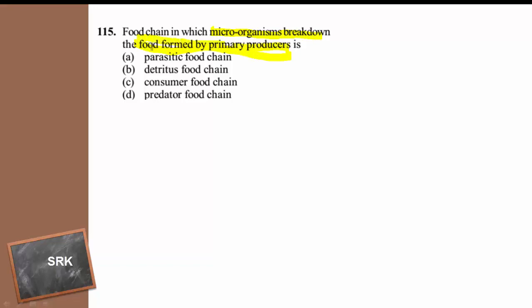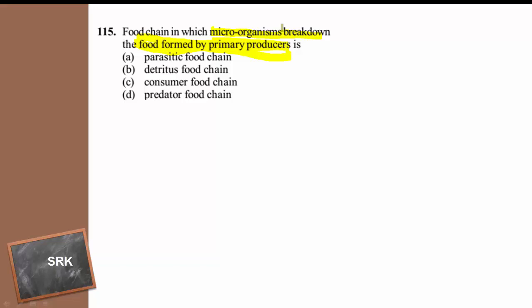Instead of using the complex organic molecules, here the given term is primary producer. So which are the primary producers? Green plants are the primary producers. What is the food stored in the body? It is complex organic molecule. And microorganisms are nothing but decomposers. What they are doing? They are doing the decomposition.